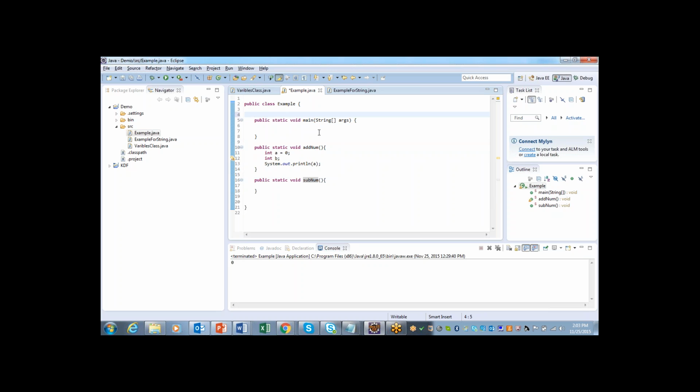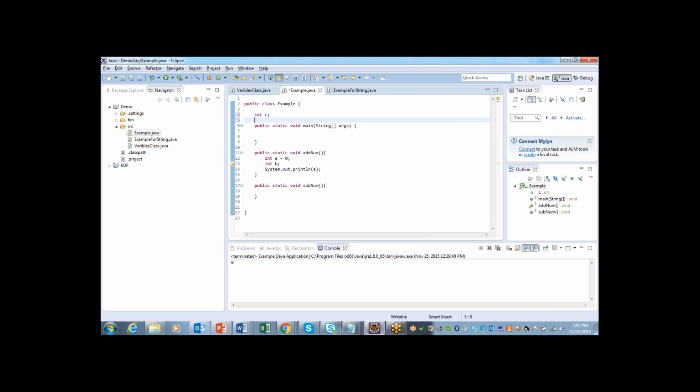How to define an instance or field variable? Very simple. Again, data type and variable name. So this is what we call declaring the variable. Here I'm not assigning the initial value or default value. I'm just saying int c. So c is my variable name and data type is int. So this is what we call an instance variable.